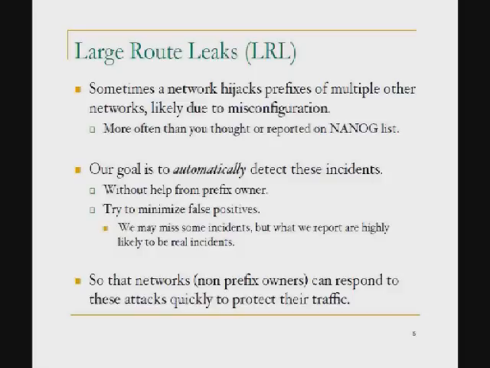Those extreme cases, leaking a full table, are trivial. But we are trying to detect the not-so-extreme cases that leak just a very small part of the table. We want to automatically detect this without help from the prefix owner, so there's no requirement for any authoritative information from the prefix owner. And we try to minimize false positives. All of this is to enable ISPs to have a possible automatic response to those false routing announcements.